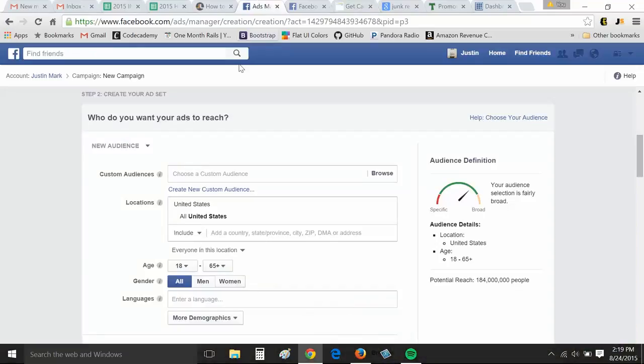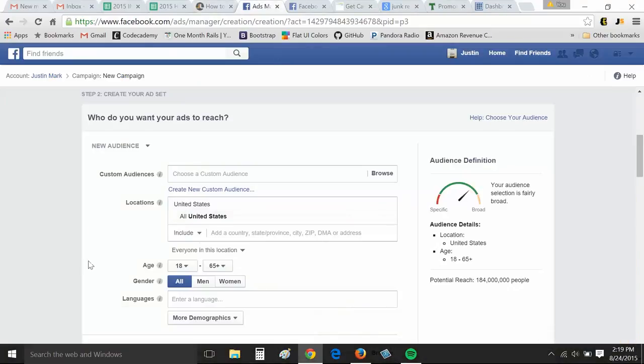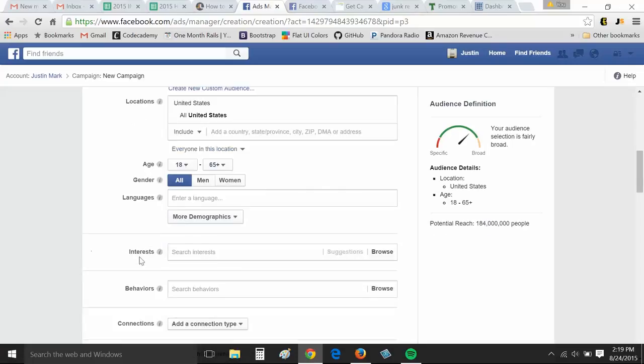So we pull up Ads Manager. For this specific website, they want to advertise just in the US. So we're fine there, United States. We're going to start broad, but then obviously A/B test and whittle down to what age is looking to sell junk cars. I'm going to assume it's going to skew a little older. We could probably go 40 to 65 plus, but let's start low just because. So languages is fine. Interests.